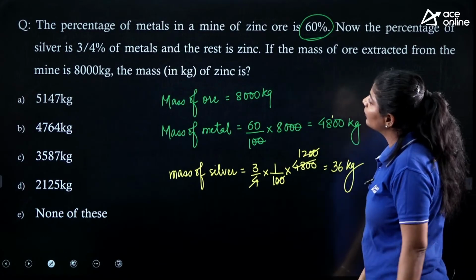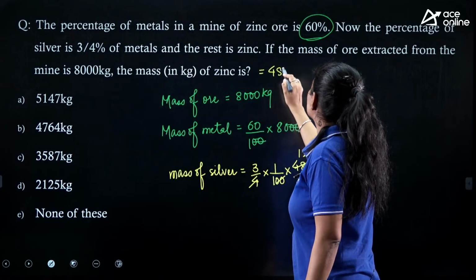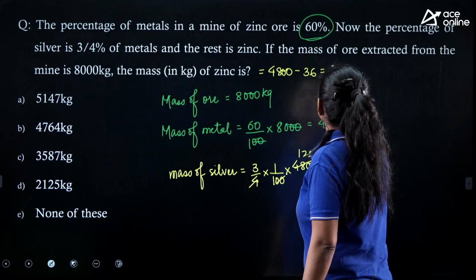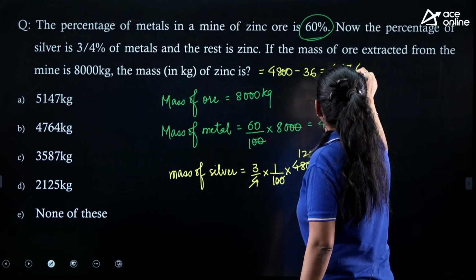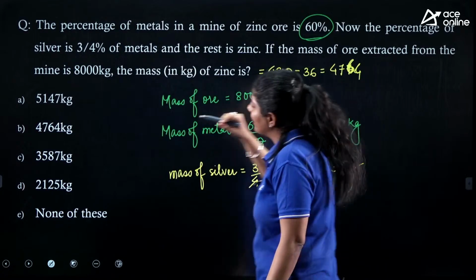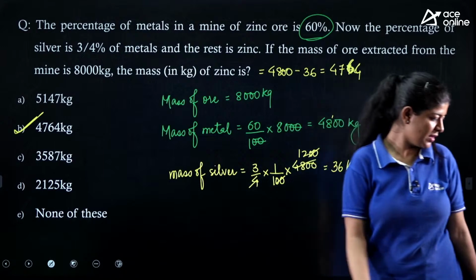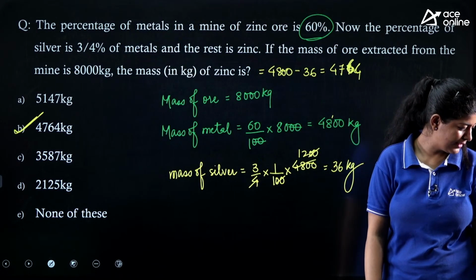Now what we need to do is find out the mass of the zinc, that is nothing but 4,800 minus 36, which is nothing but 4,764, as one is carried forward. So option number B is the correct one. Very good, Rakesh, very good, Shweta, right?